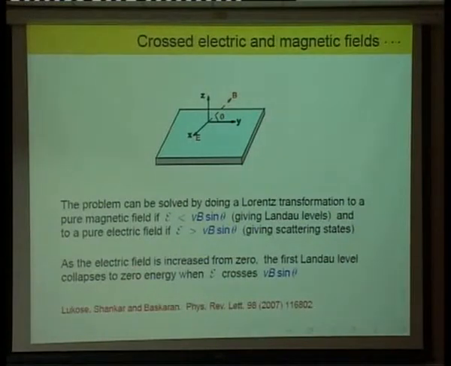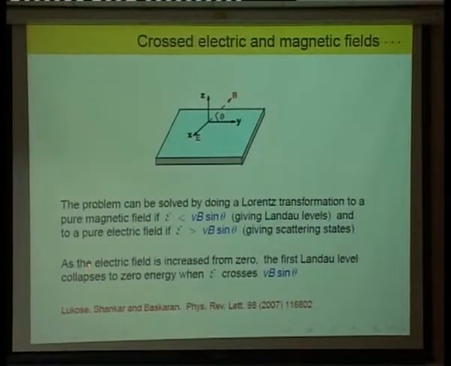What about when they're exactly equal? Yes, so that's kind of a singular point. So it's sort of on the verge. All the Landau levels that you get, if B was slightly more, they all collapse to the same energy. Okay, so that's kind of a singular point. So very hard to look at exactly that point.